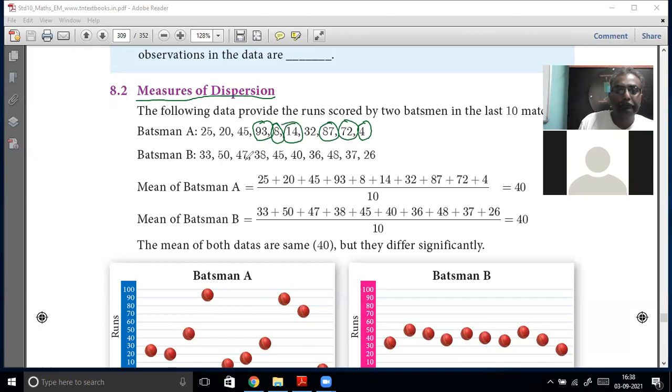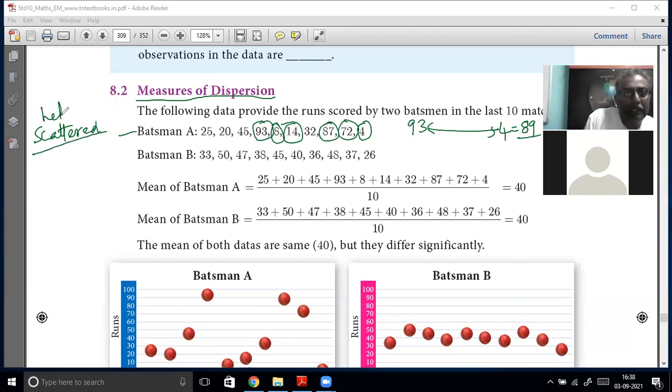You understand? So what is the range? Range is 93 on one side and 4 on the other side. So the difference between the scores is 89. So this fellow is very scattered. This data is very scattered, or this data is very heterogeneous. Look at this other fellow.